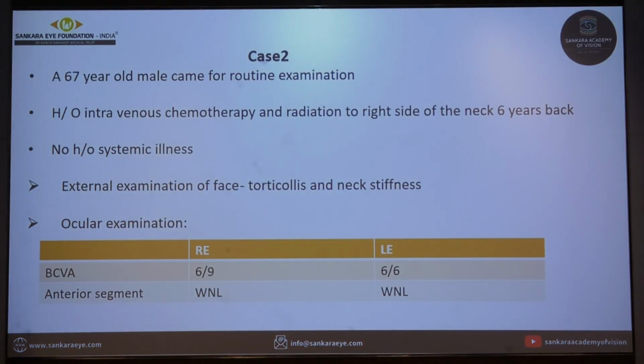In case 2, a 67-year-old male came for routine examination. He had a history of intravenous chemotherapy and radiotherapy to the right side of the neck 6 years back. He had no history of any systemic illness. On external examination of the face, it showed torticollis and neck stiffness. His best corrected visual acuity was 6/9 in the right eye and 6/6 in the left eye. Anterior segment examination of both eyes was normal.